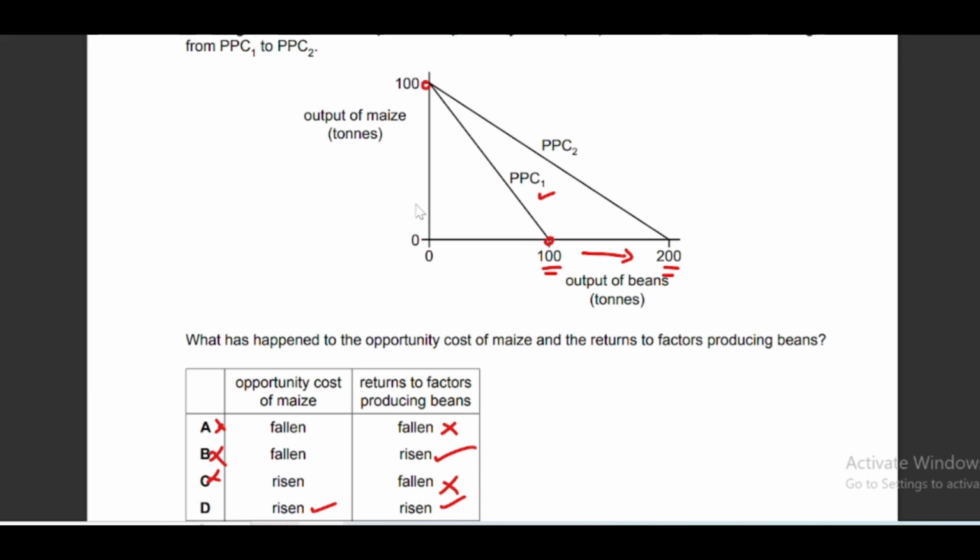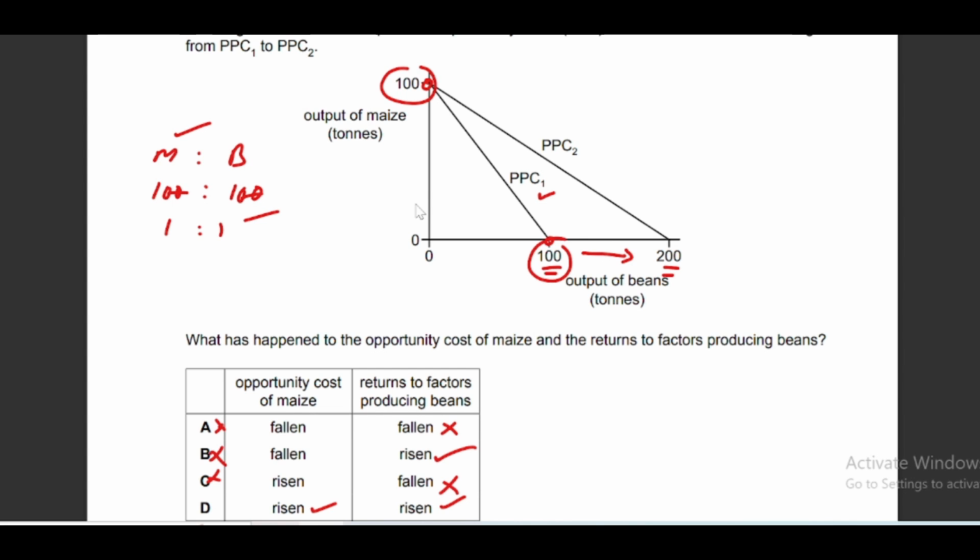Initially we were able to produce 100 units of maize. If I put the ratio of maize and beans, then initially we were able to produce a maximum of 100 units of maize as well as 100 units of beans. So the ratio was 1:1. So the opportunity cost of 1 unit of maize was 1 unit of beans initially.